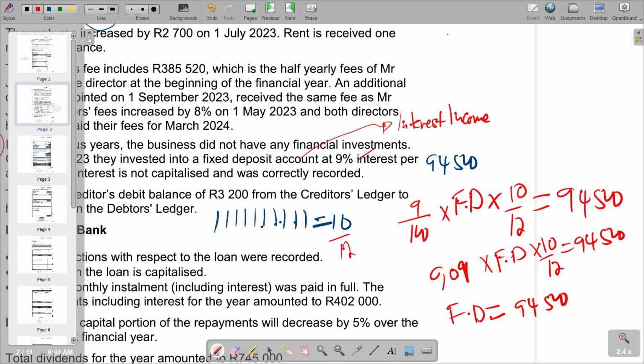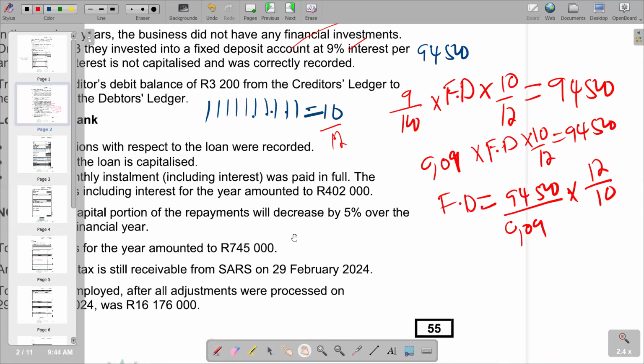Remember, we have this 0.09; if you take it to the other side, it becomes a division. And for the 10/12, if you take it to the other side, the numerator becomes the denominator, so we multiply by 12/10. We calculate it like that.